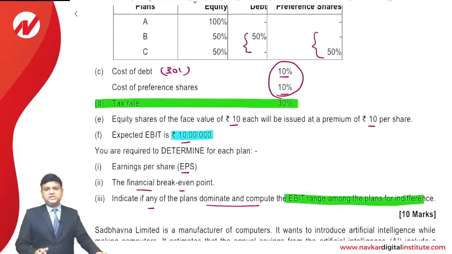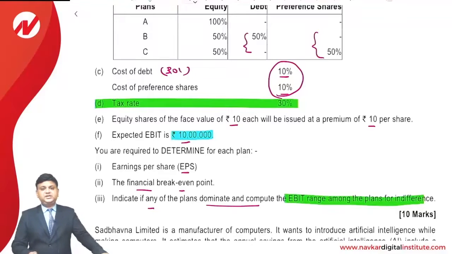In case of first and second, we understand that the first financial plan would have more EPS than second, below 40,000, and vice versa. Between first and third, first one will have more EPS below 57,143, and again vice versa. That is the way between first and second, first and third, the financial indifference point is existing. However, in case of second and third, always second is better, so there is no indifference point.